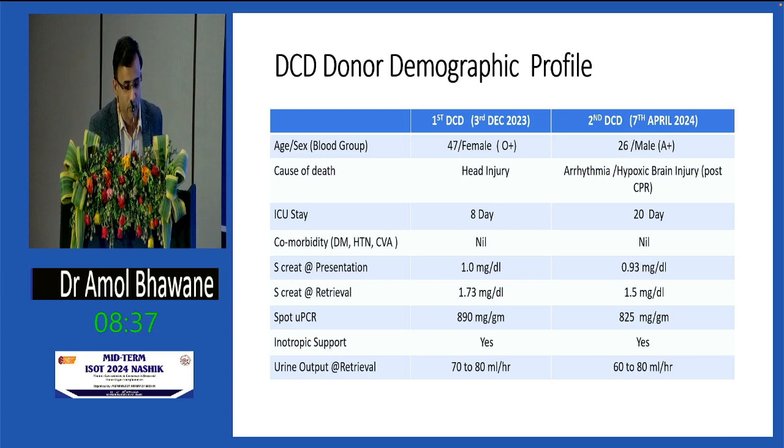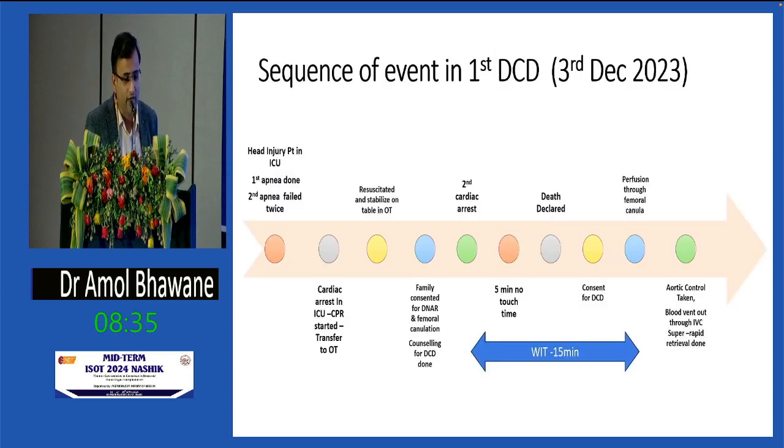So I will take you through the sequence of events. In the first case, we could perform the first apnea test, but when we tried the second apnea test, we failed because the patient desaturated and had hypotension, so we were not able to perform the second apnea test. Suddenly, at midnight, the patient went into cardiac arrest. CPR was started and the patient was transferred to the OT. We resuscitated the patient successfully and stabilized her in the OT. We explained everything to the family, and they were not willing for further resuscitation, hence they gave a DNR consent.